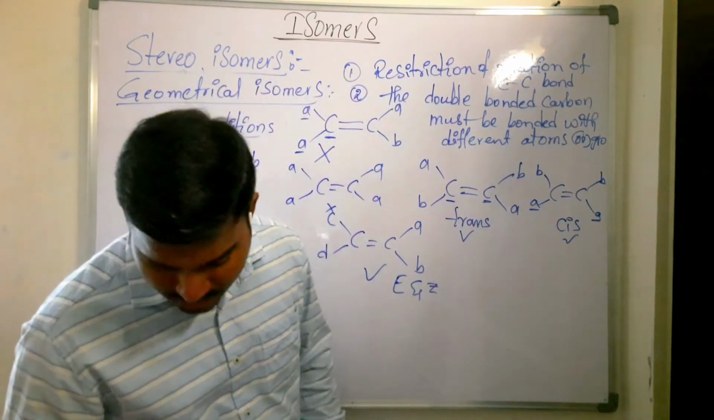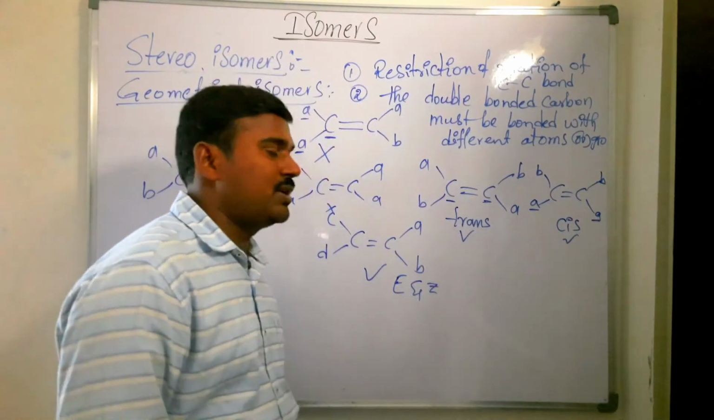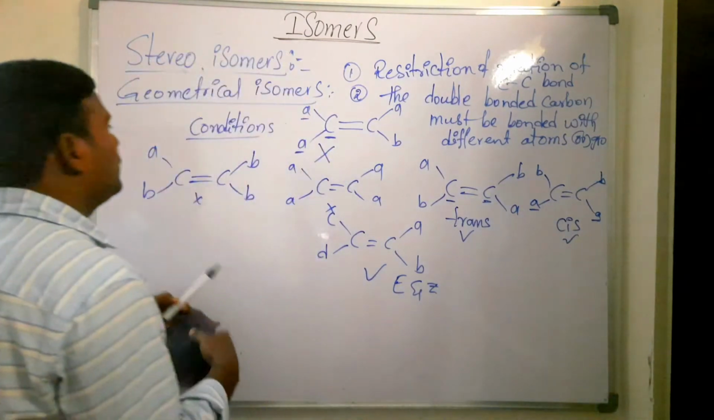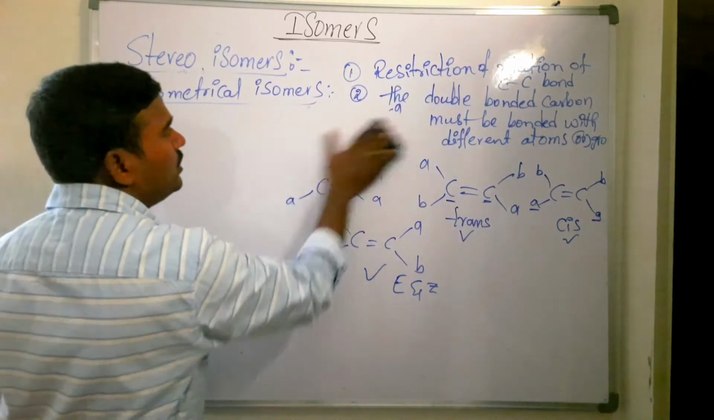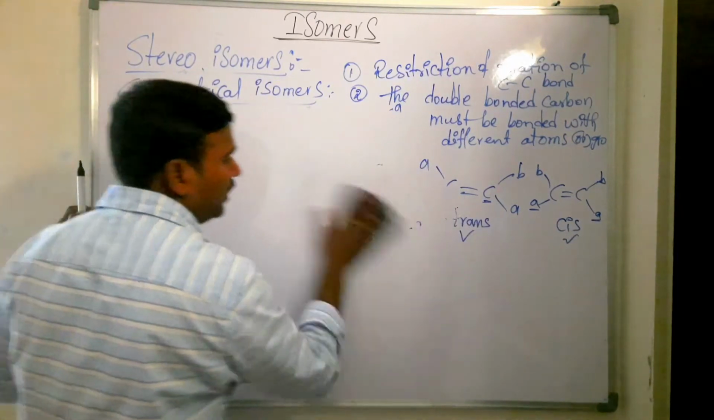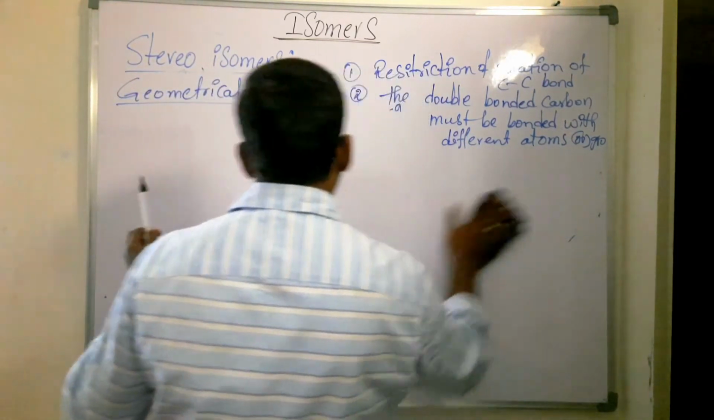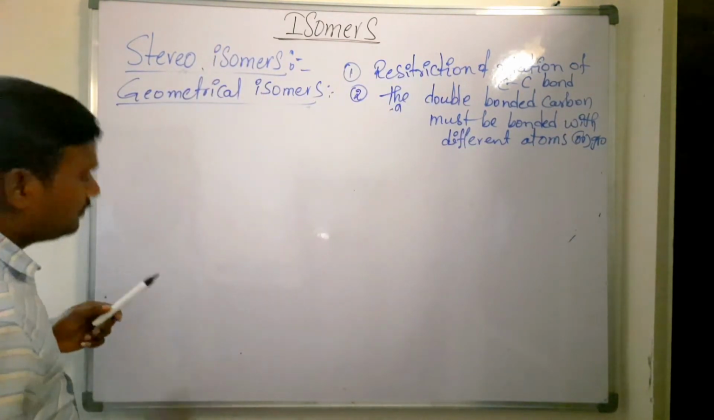Now we will see some examples of cis and trans isomers. Okay, now let's get into some examples. Have you understood the conditions and which type of alkene will show geometrical isomerism? Next we are going to see examples of cis-trans isomers.